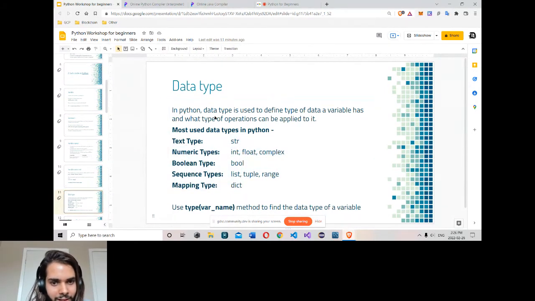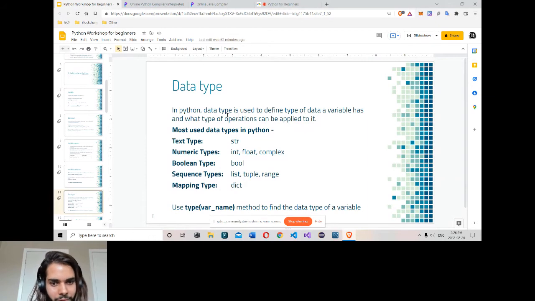So in Python, data types are used to define the type of data a variable has. If I store 1, that's an integer. If I store a word, that's a string. So data type defines the type of data a variable has, and what type of operation we can apply. If we have numbers 1 and 2, we can add or subtract them. So with numbers we can do arithmetic operations. That's data type.